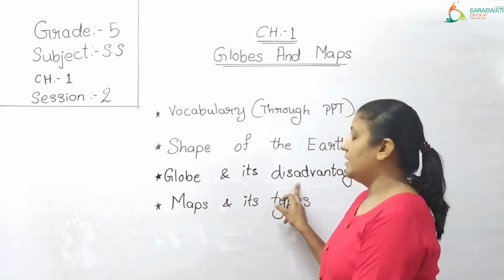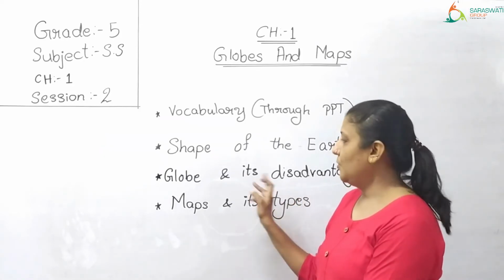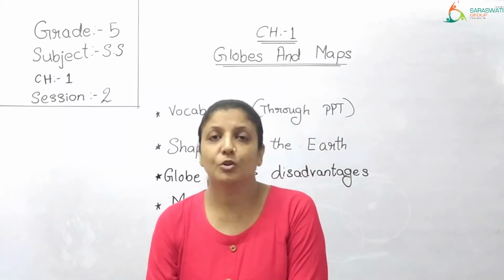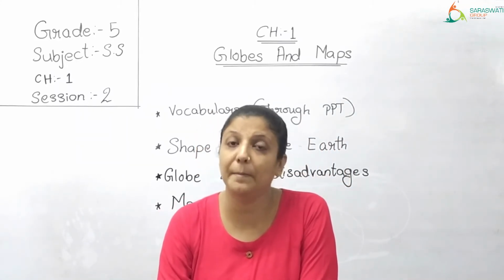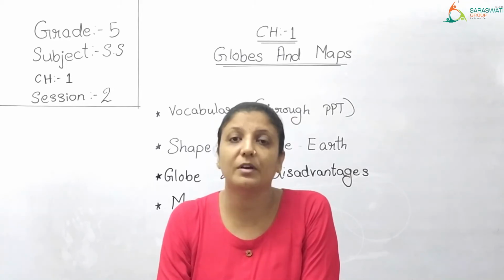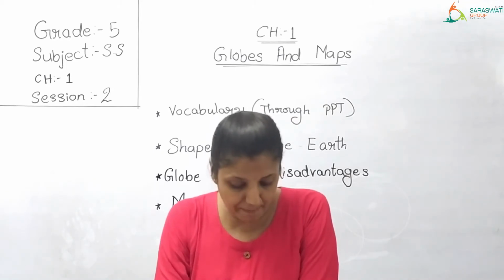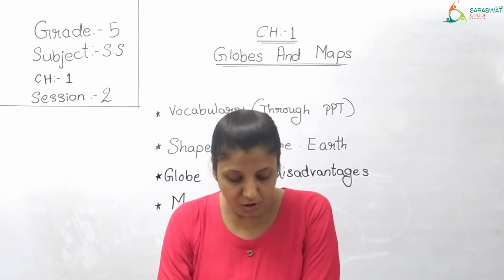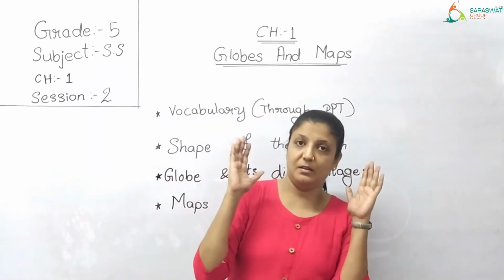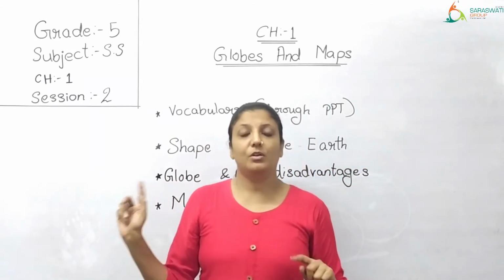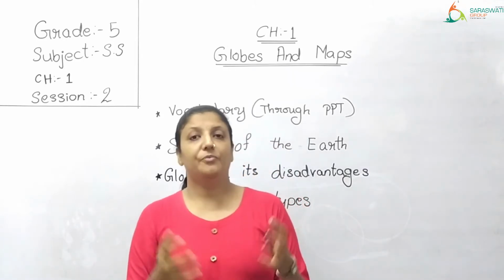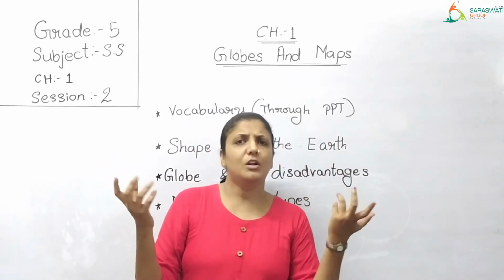So globes and disadvantages. Now if globe is having disadvantages, let us look into the maps now. ग्लोब्स के डिसएडवांटेजेस है, तो अब हम मैप में देखते हैं कि मैप्स के भी डिसएडवांटेज है या एडवांटेज है. Let's see what a map is. A map is the drawing of a part or the whole of the earth on the flat surface. Flat surface जैसे कि आपका पेपर, your board and on the floor. On the flat surface it is a drawing of either the whole of the world or a part of it.